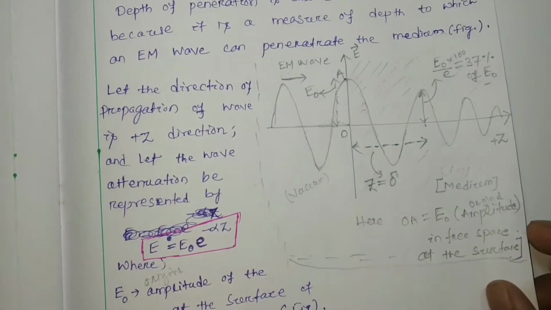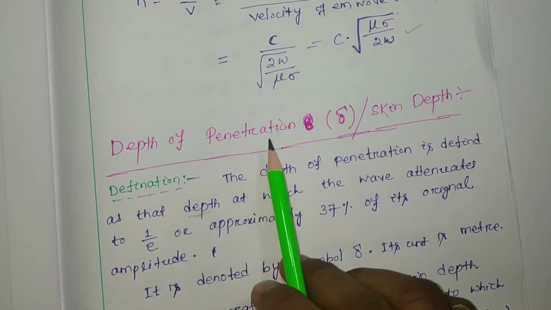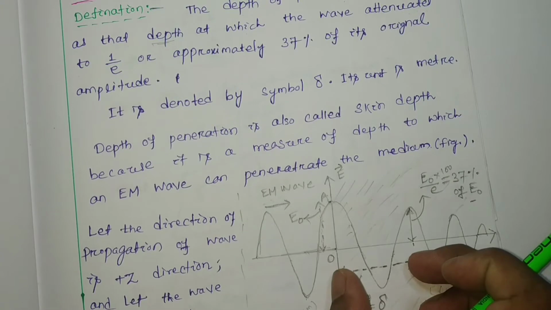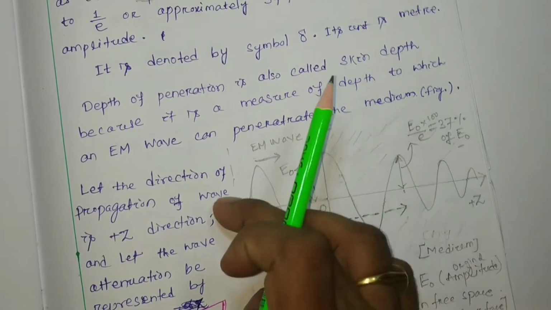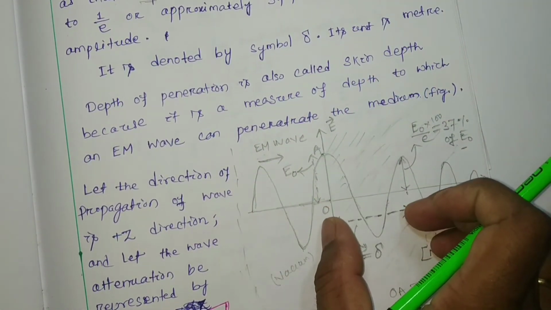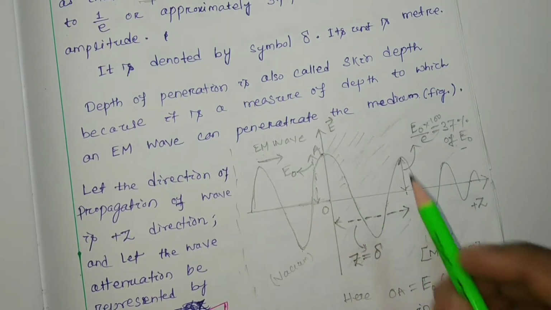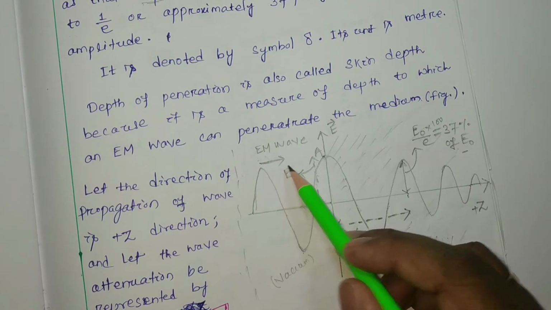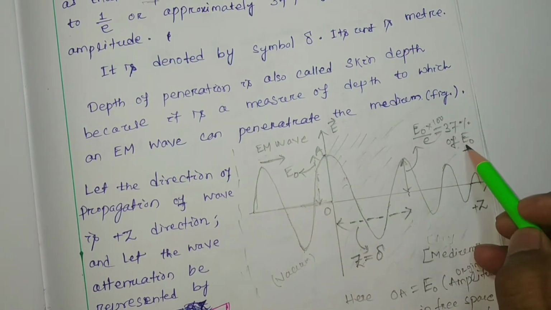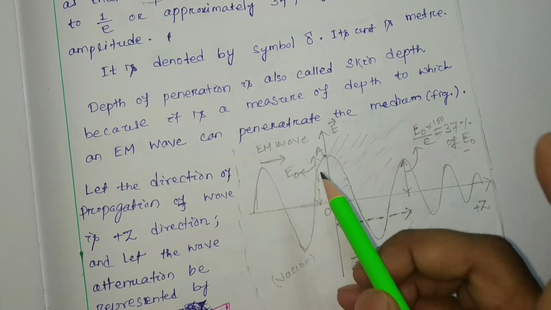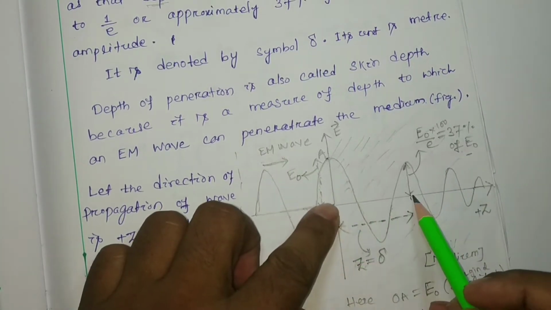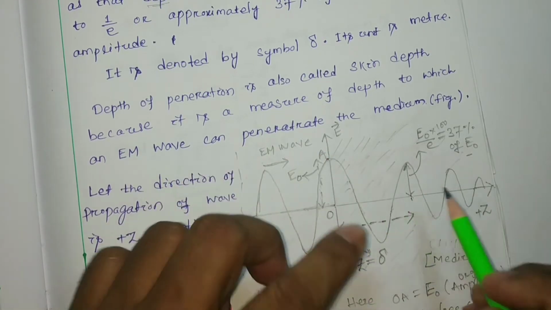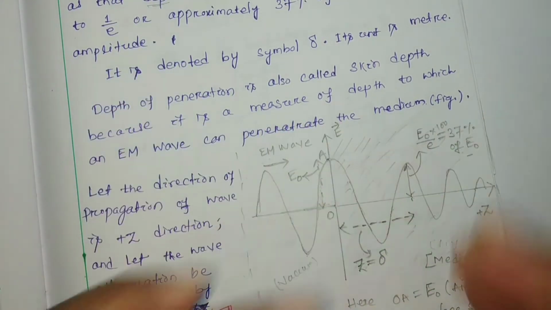By definition, the depth of penetration delta is the distance that the electromagnetic wave penetrates in a medium over which its original magnitude is reduced to 37 percent. So if the value here is 100, here it will be only 37.